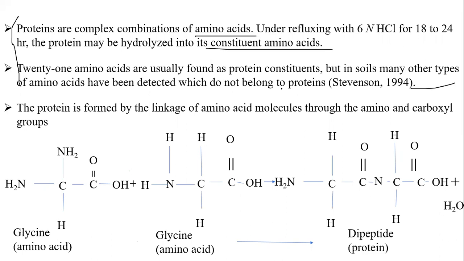Okay, students, protein is formed by the linking of amino acid molecules through the amino or carboxyl group. So how will protein be formed? There will be linkage of amino acid groups through the amino and carboxyl group, just like this. See, this is the dipeptide. This is the glycine amino acid. Two glycines will be combined, and when combined, what will happen? It will form the dipeptide. You can see this connection of chain will form.